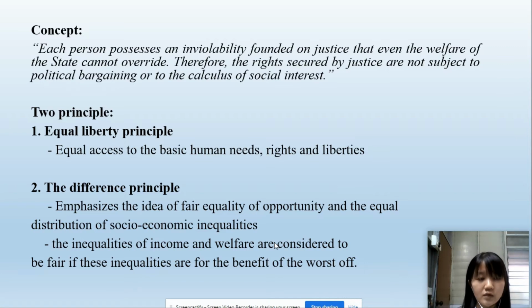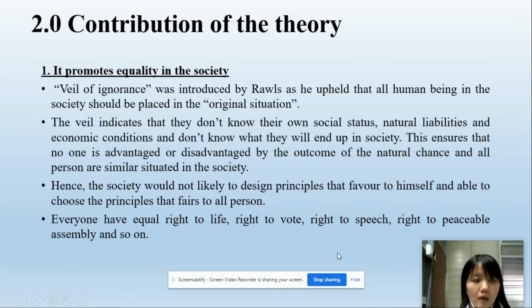There are two principles that derive from the theory. First is the equality principle. This principle is to ensure that everyone has equal access to the basic human needs, rights, and liberties. While the second principle is called the difference principle, it emphasizes the idea of fair equality of opportunity and the equal distribution of social and economic inequalities. These principles mention that the inequalities of income and welfare are considered to be fair if these inequalities are for the benefit of the worst off. Next, I would like to discuss the contributions of Rawls' theory of justice.